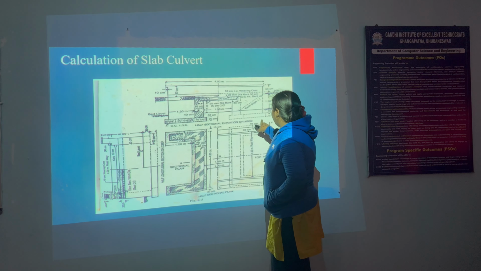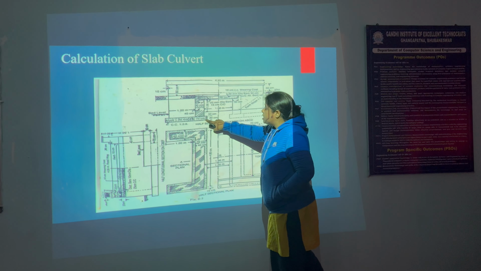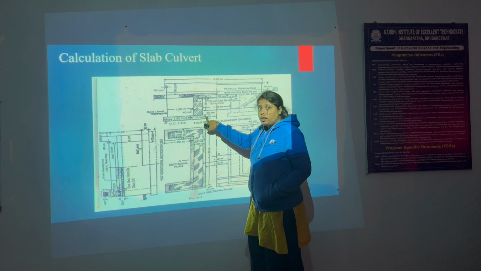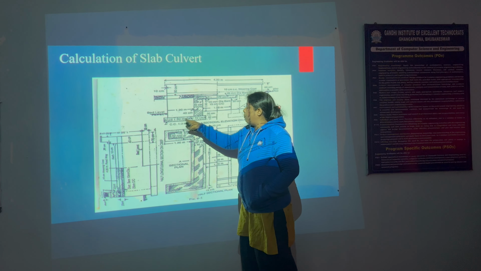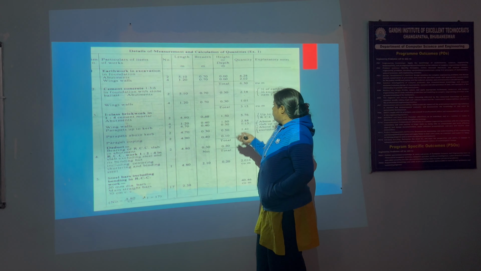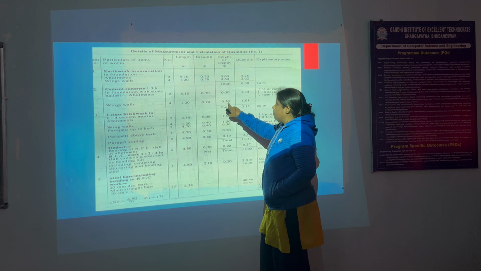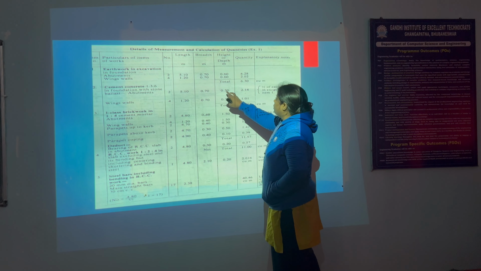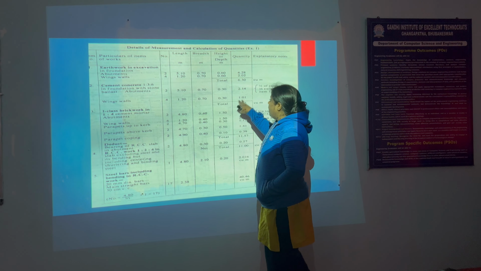The height shown here is 30 centimeter. The 30 centimeter we consider as the cement concrete portion. Then we calculate the quantity of both structures and the total.